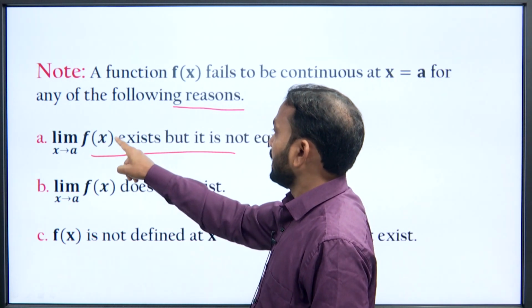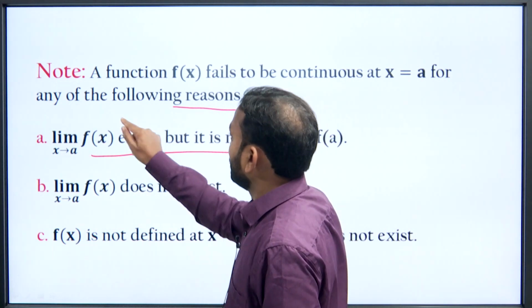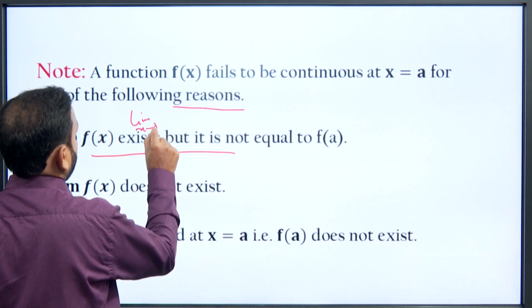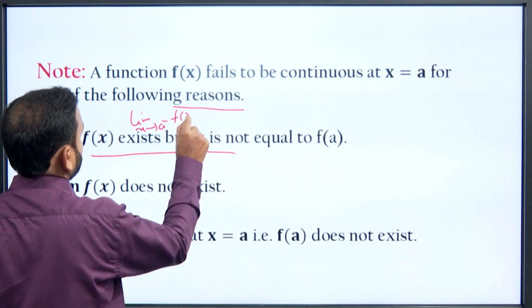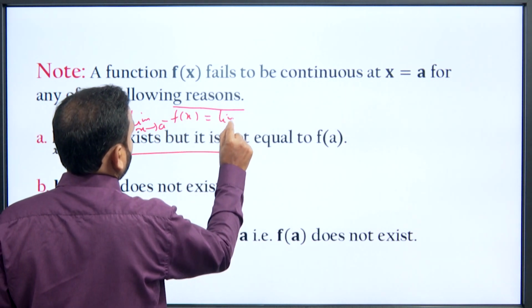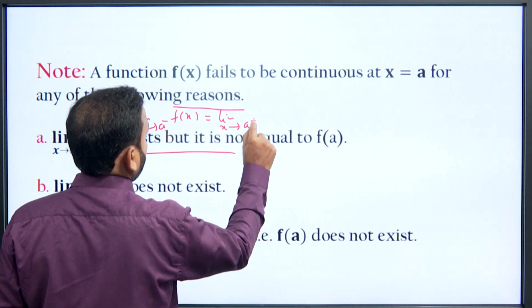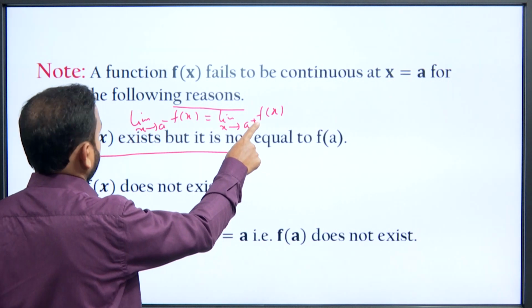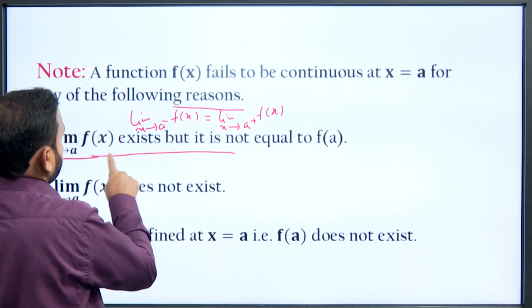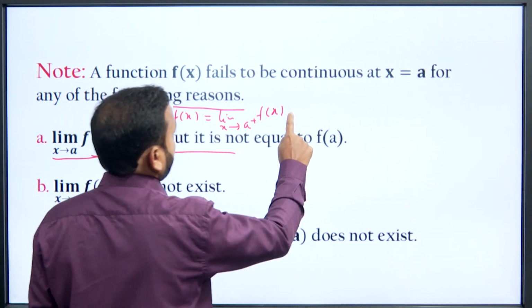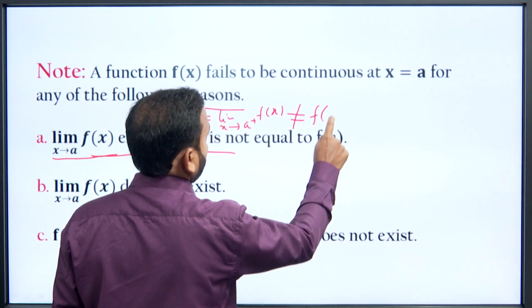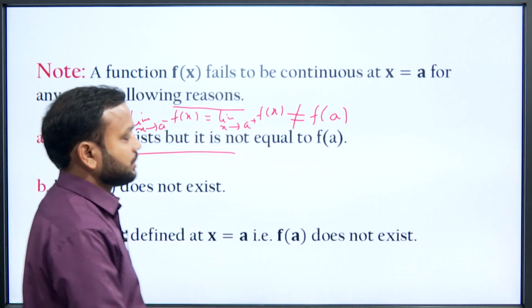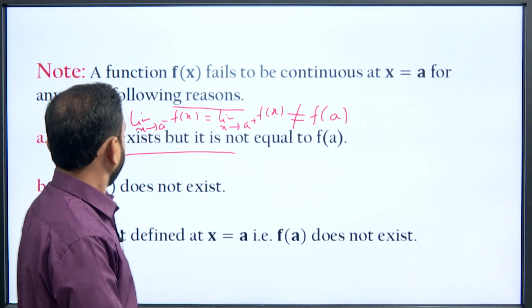Limit x tending to a of f(x) exists, that means limit x tending to a minus f(x) equals limit x tending to a plus f(x), that means left hand limit equals right hand limit. Then this limit exists, but it is not equal to f(a). So, in this case our function is not a continuous function.